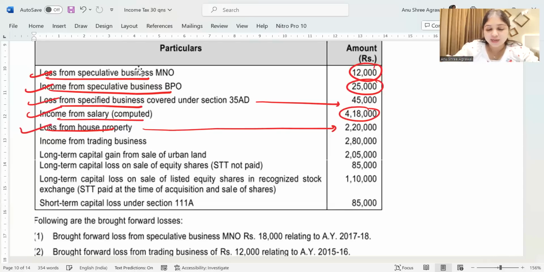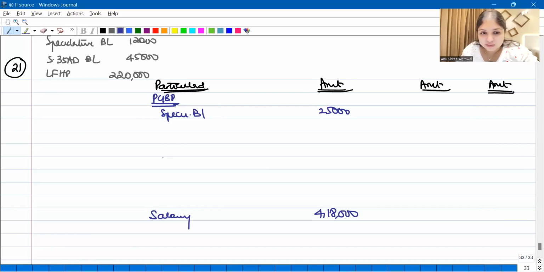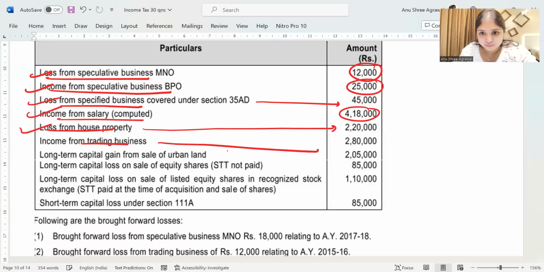Then income from trading business. This will come under PGBP. Non-speculative business income, guys. How much do we have? Non-speculative business income, we have here 2,80,000 rupees.